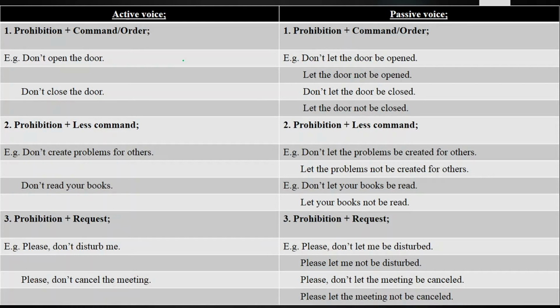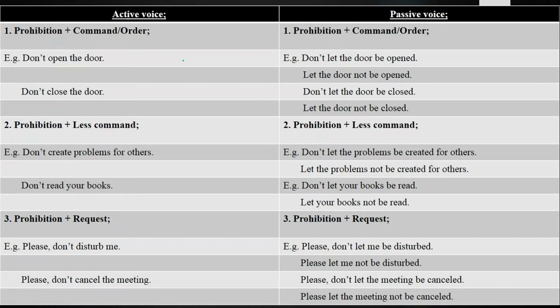Today we will be discussing the second part of imperative sentences from active voice into passive voice. Second part is known as the prohibition sentences with all of the usages of imperative sentences. As we previously discussed, imperative sentences have 7 usages. Like we say, it is used for command, less command, request, suggestion, advice, invitation, offer.